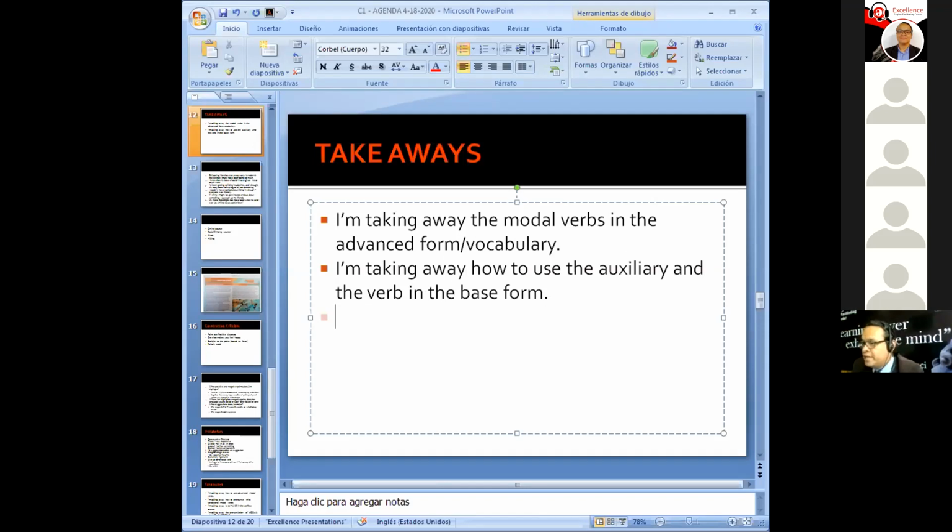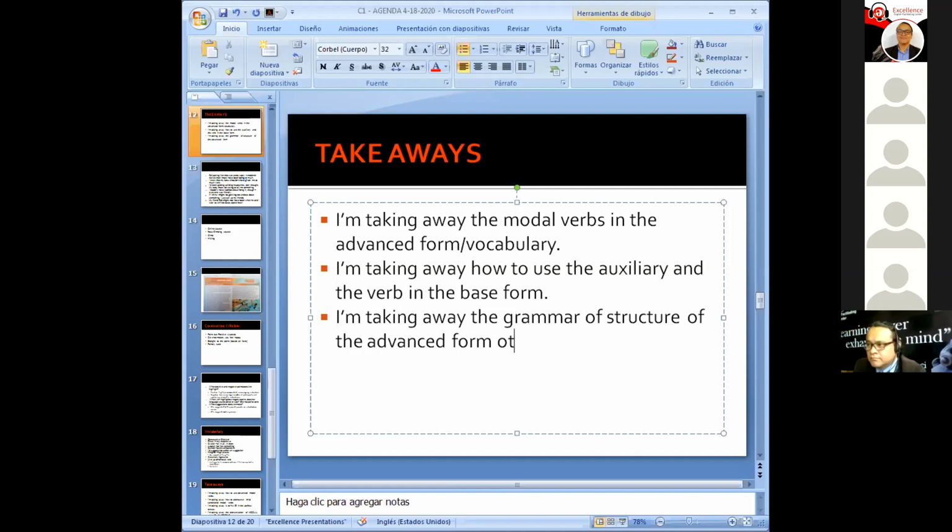Charlie. I'm taking away the grammar of the structure of the advanced form to talk in the present continuous way. Use the modal and the auxiliary have always. Awesome takeaway, Charlie.